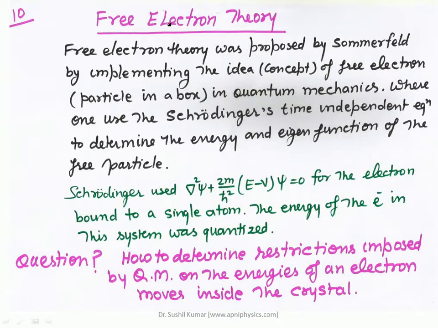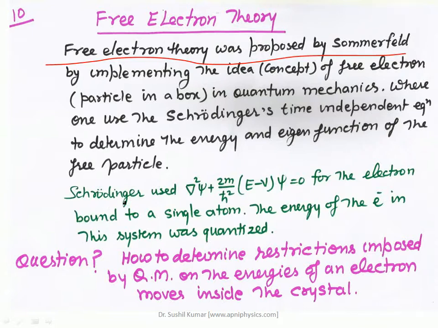Free electron theory was proposed by Sommerfeld by implementing the idea of free electrons, that was particle in a box in quantum mechanics, where one used the Schrodinger time independent equation to determine the energy and eigenfunction of the free particle.